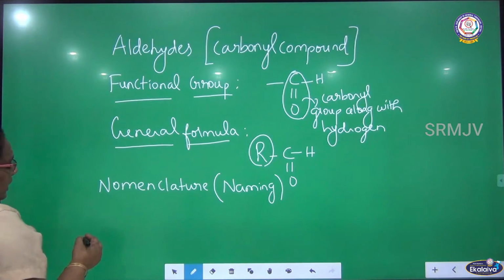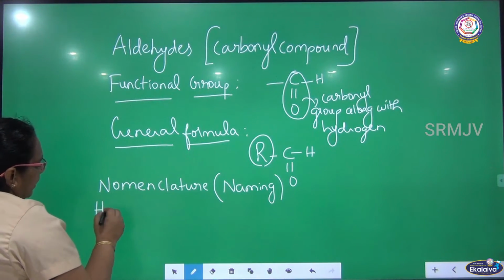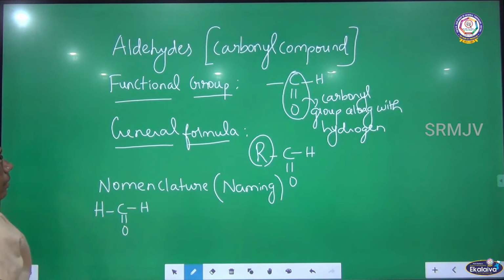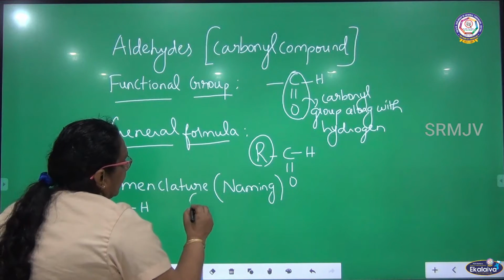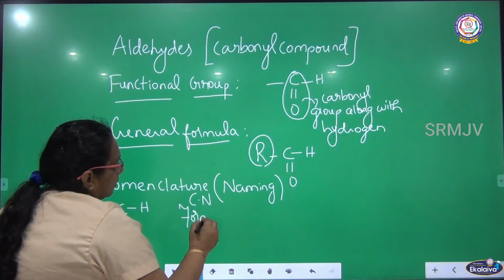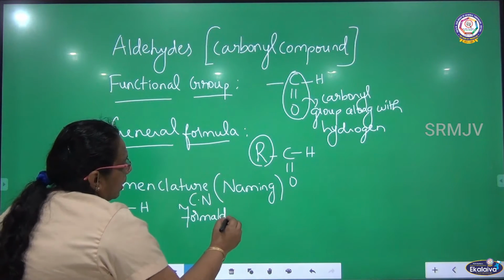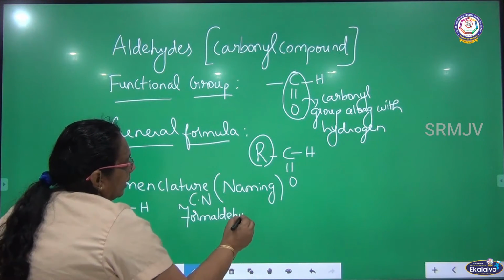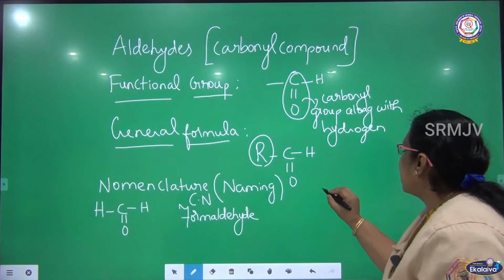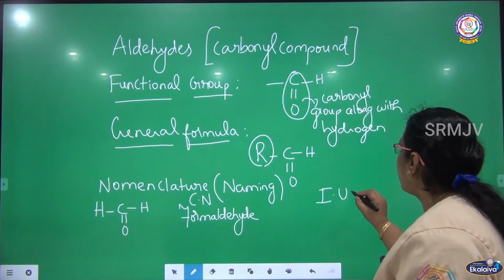Okay. Let me see the first member of the aldehyde series. What is the name of this compound? Common name will be formaldehyde. What is the IUPAC name for this compound?